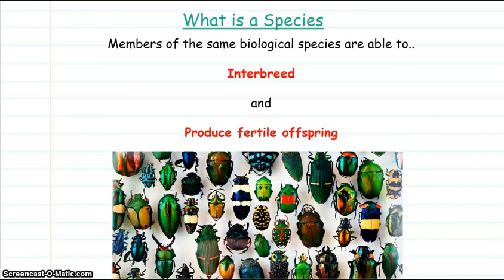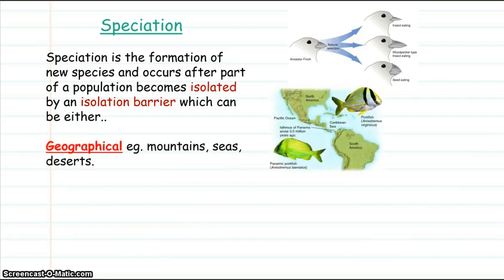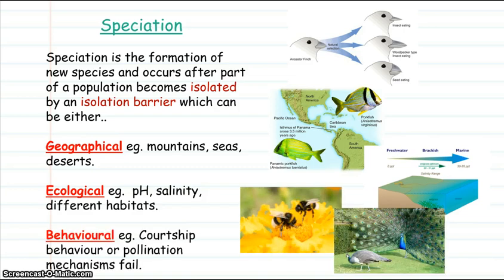Members of the same biological species are able to interbreed and produce fertile offspring. Now we look at speciation. This is the formation of new species and occurs after part of a population becomes isolated by an isolation barrier, which can be either geographical, such as mountains, seas, or deserts; ecological, for example, changes in pH, salinity, or different habitats; or behavioral, for example, courtship behaviors or pollination mechanisms fail.